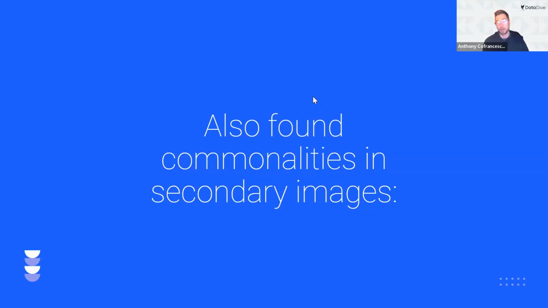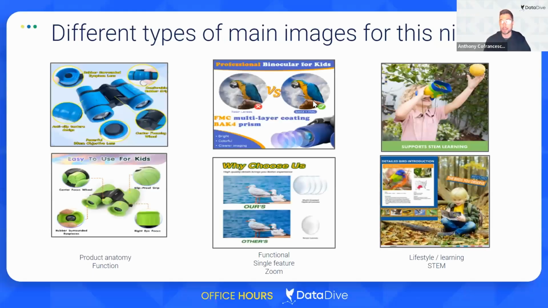I also found some commonalities in secondary images. Now, I didn't go through and find every type of image. There's many more than this, but some of the key ones that I found were product anatomy graphics, kind of zooming in and showing the different areas of the binoculars. I saw many functional graphics about the zoom, kind of a single feature, some doing us versus theirs, showing that their zoom quality is better. And then I saw a handful of graphics about STEM, more of a lifestyle image about learning and education, STEM being science, technology, engineering, and mathematics.